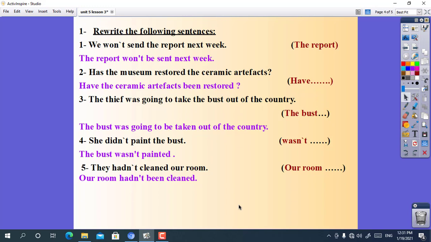And the last one, they hadn't cleaned our room. Start with our room. The answer will be our room hadn't been cleaned.